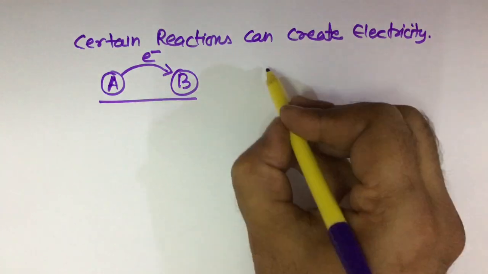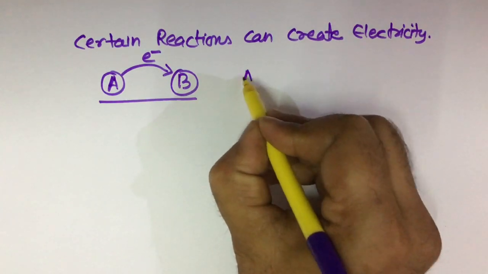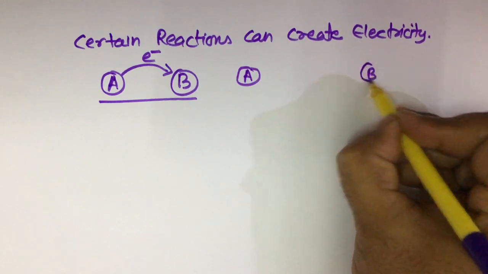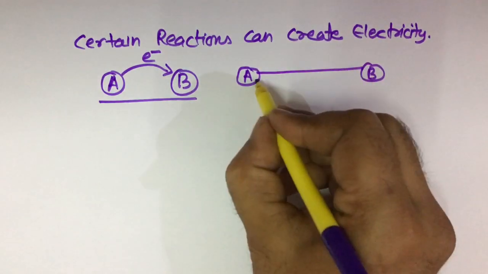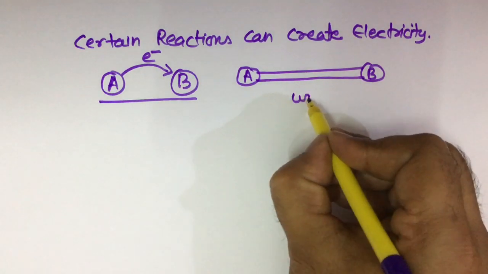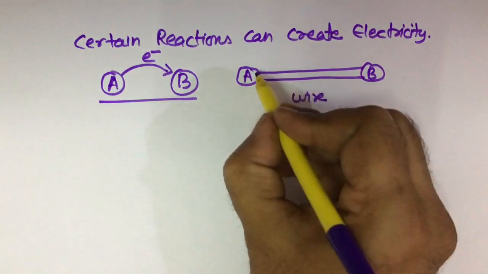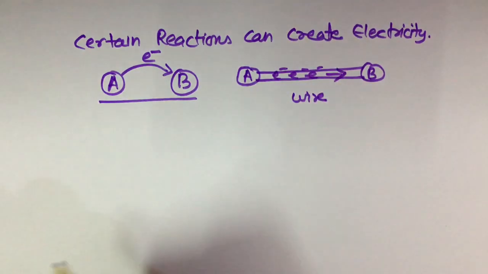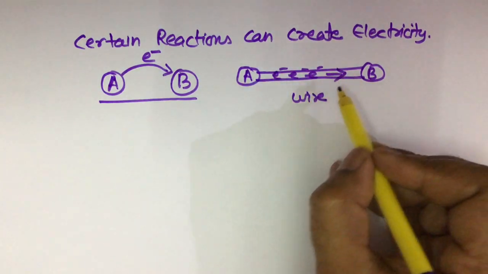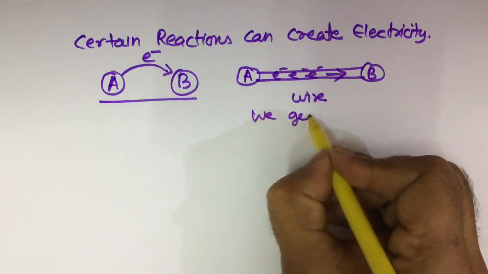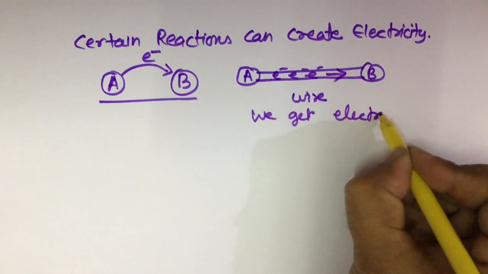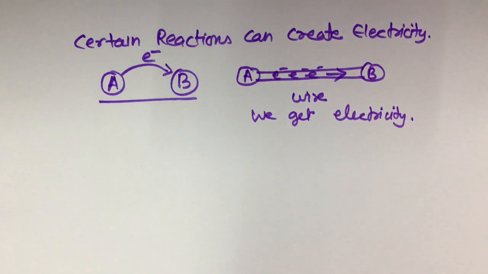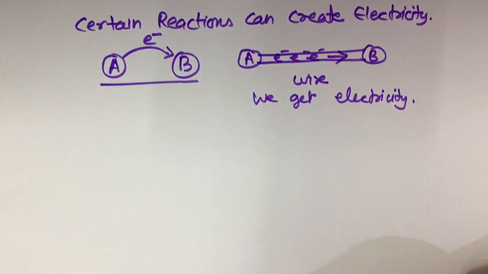We can separate A and B and connect them through a wire. Now electron can move through this wire, and when electron moves through this wire, we get electricity.